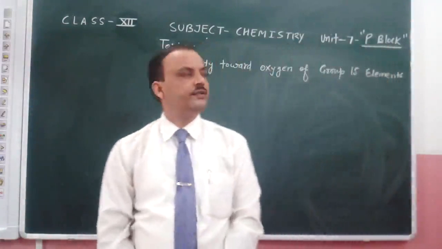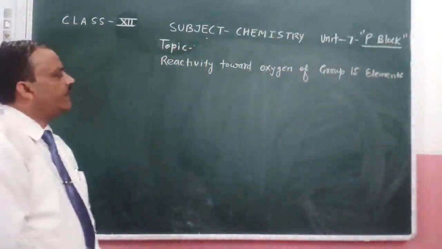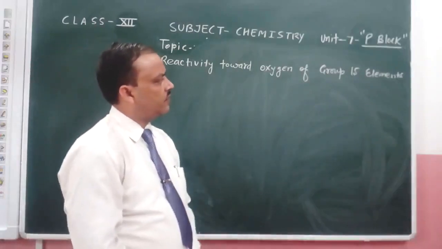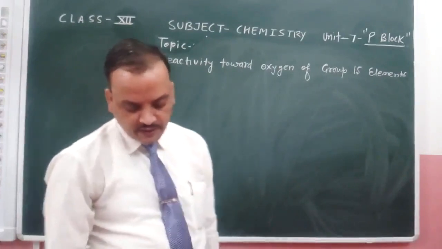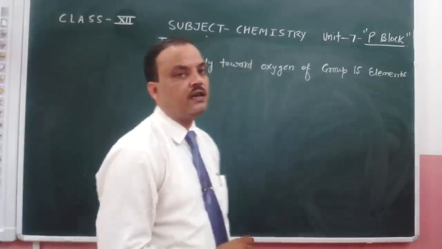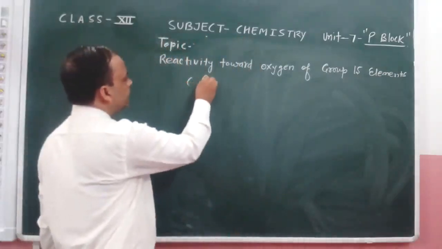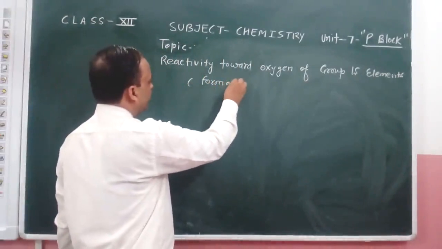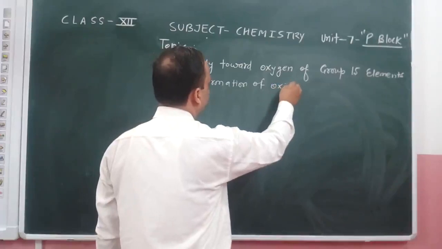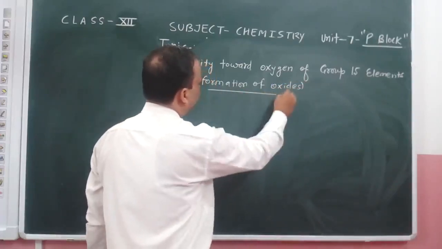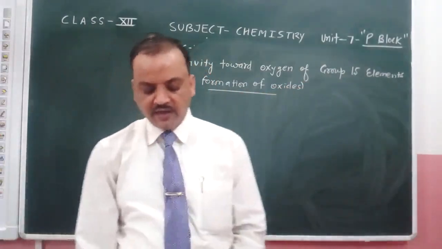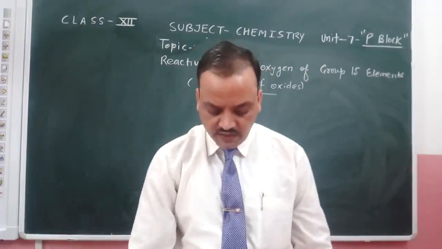Good morning, students. In this topic, we have reactivity towards oxygen of group 15 elements. It means what kind of products or what kind of oxides are formed. Formation of oxides: when oxygen reacts with the elements of group 15, what kind of oxides will form?